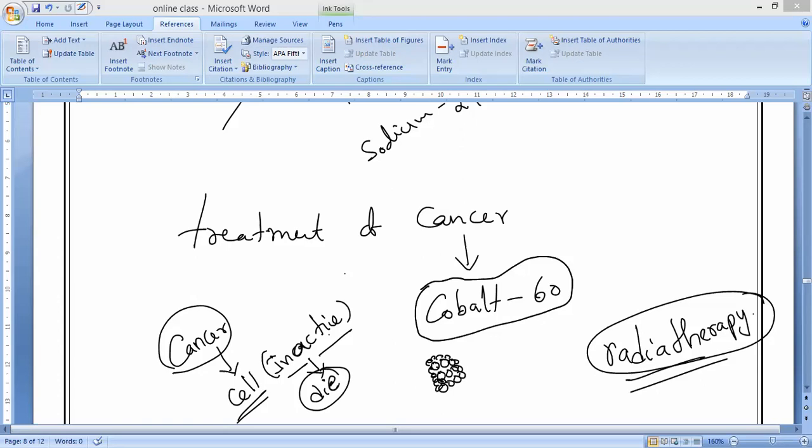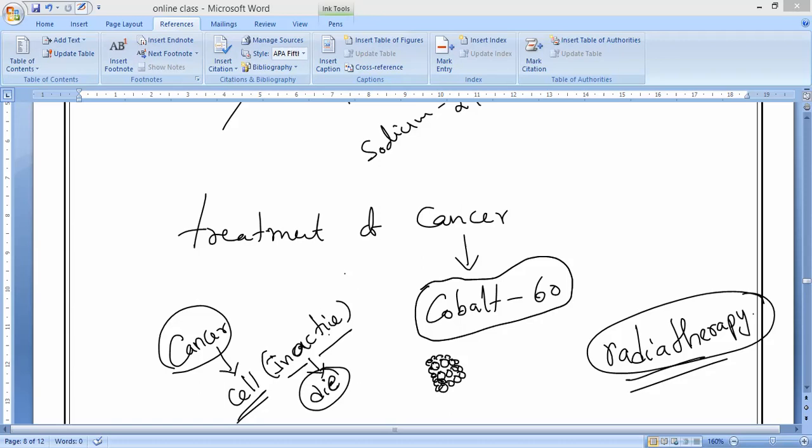Understand, everybody? Very, very important one. Which one are we using? You might have heard that goiter is the lack of what? Iodine deficiency. So we are using the iodine 131 isotope as a tracer to find how and at what rate the thyroid gland in our body takes up iodine, and how much is essential for making thyroxine hormone. What is the hormone released by the thyroid gland? Thyroxine only, yes or no? And it helps in the treatment of diseases like goiter. That is what we are using.